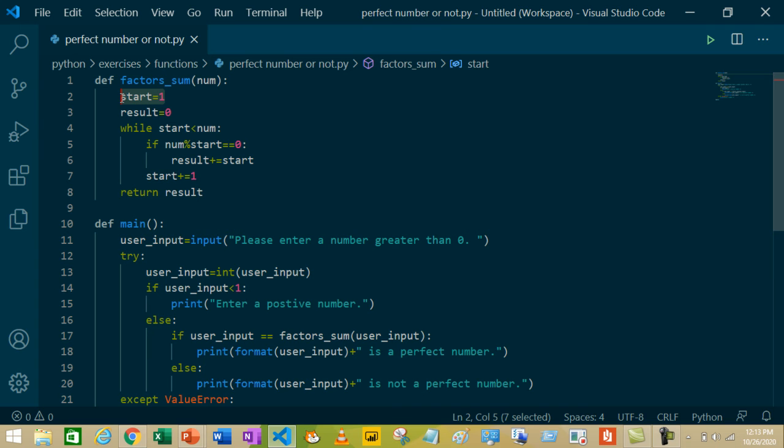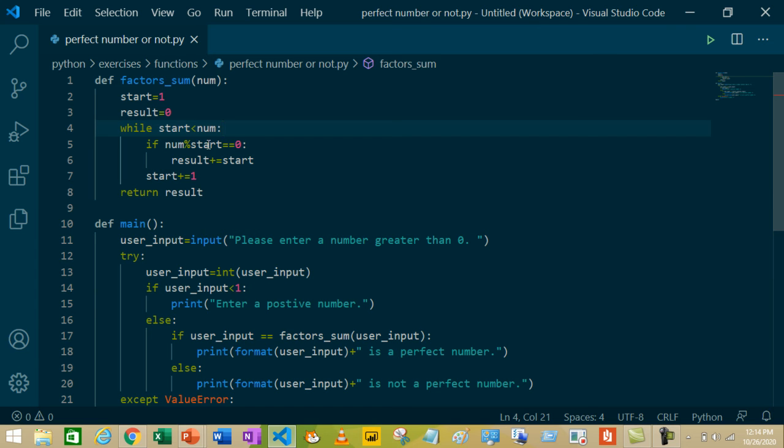The start variable is going to give us numbers to check whether the number is a factor or not, and the result will store the sum of the factors of num. While start less than num, it will execute the while loop. As 1 is less than num, which is 6, it will execute the while loop.